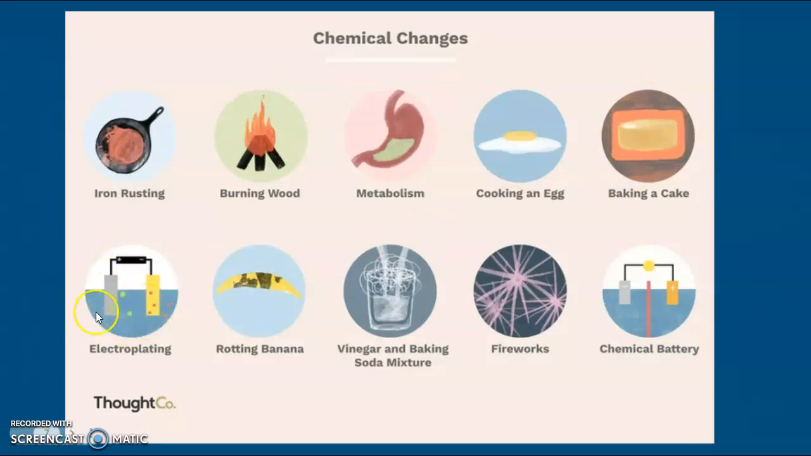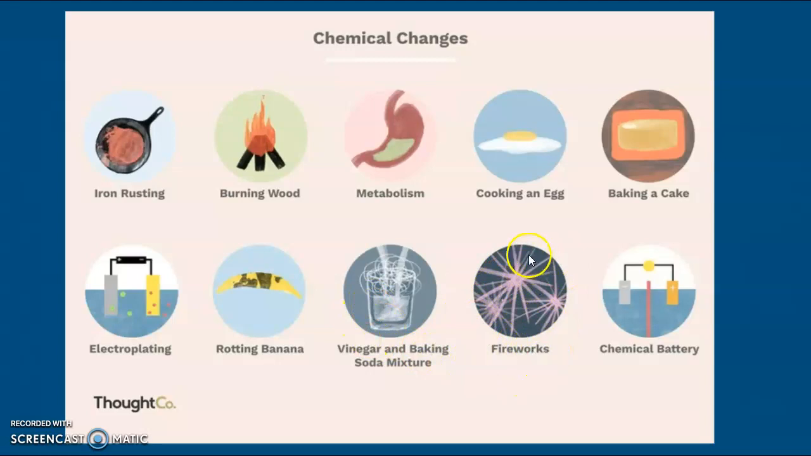Electroplating, so when you use electricity in a liquid and you're causing something to stick to another substance or another metal, that's creating a new substance. Banana rotting, again, there's no way you're going to get the initial ingredients back. It does not taste the same when a banana starts to go bad. Vinegar and baking soda, we did this together in class. You know that it fizzes and it bubbles and it creates a gas. We also talked about how the flask got really cold.